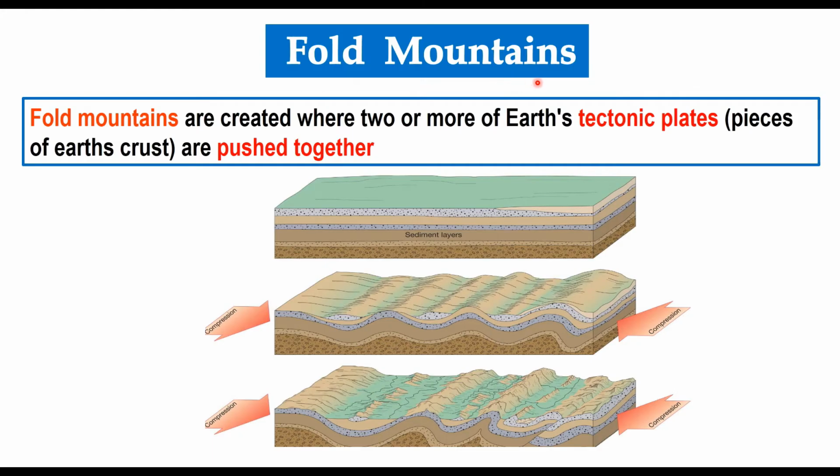How are fold mountains formed? These are formed by the effect of folding of many layers within the upper part of Earth's crust. Or let's say, fold mountains are created when two or more of Earth's tectonic plates, that is, pieces of Earth's crust, are pushed together. You can see in this demonstration, the tectonic plates are pushed together from either side and they form a folded landmass. This is how fold mountains are created.